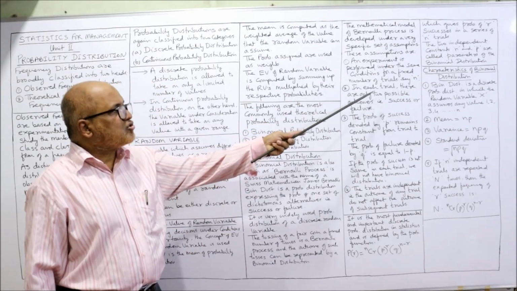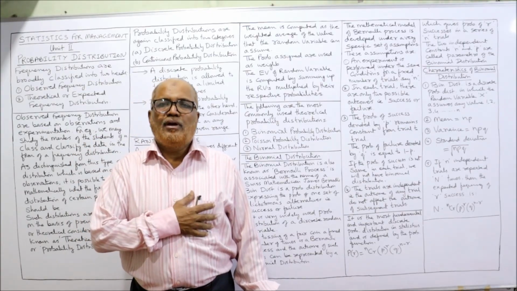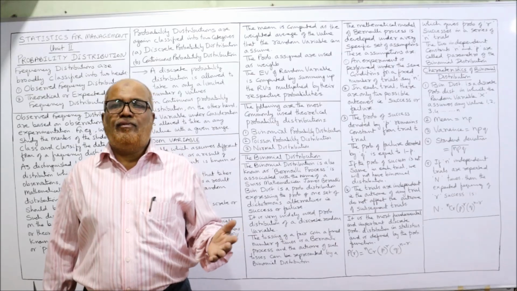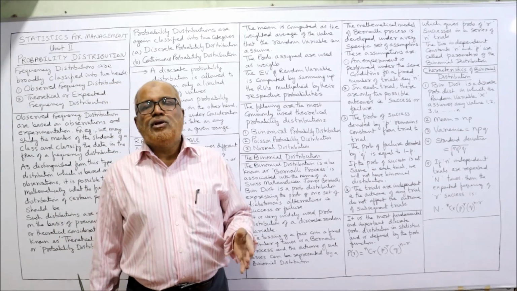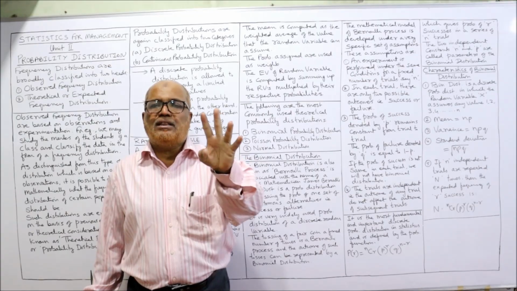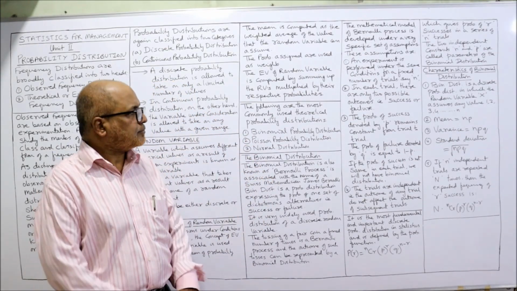Second, in each trial there are only two possible outcomes, success and failure. If we are getting three or more than three outcomes, we cannot apply binomial. So binomial distribution requires that only two outcomes should be there in the trial, success or failure.